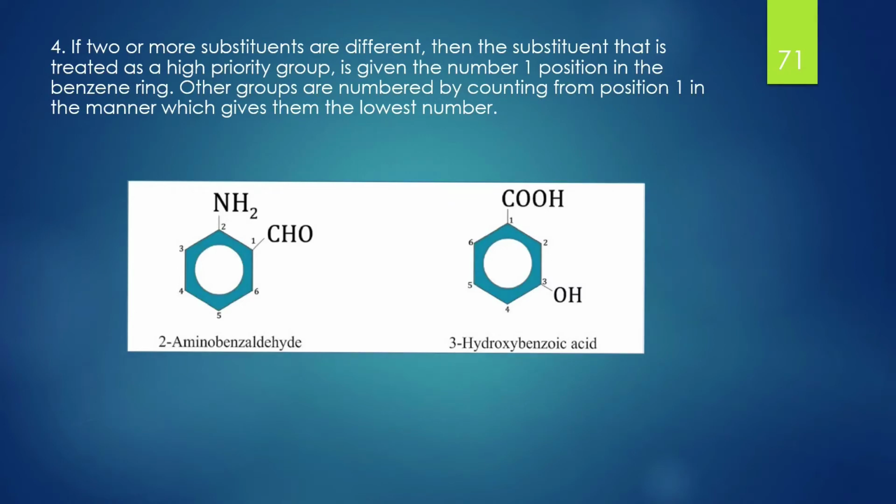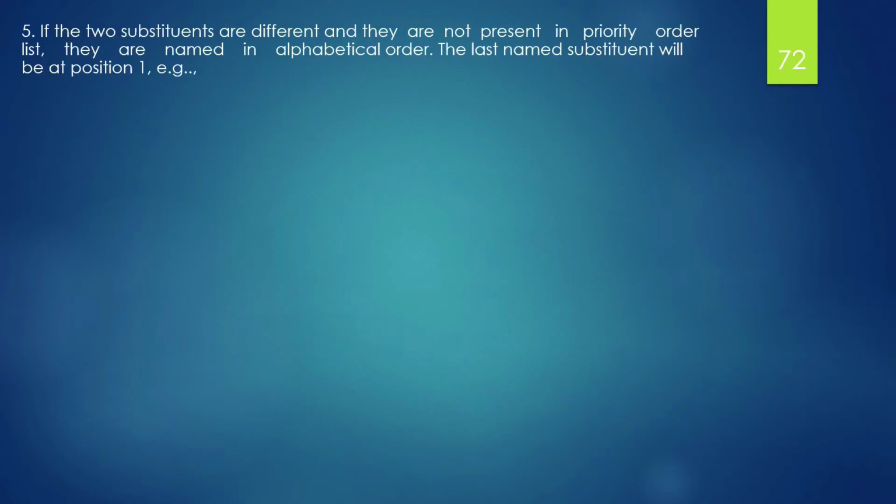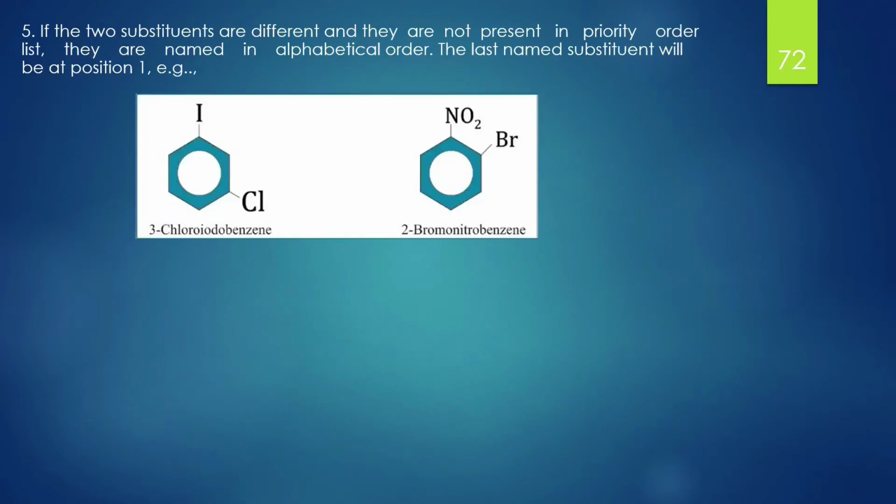For example, if we are prioritizing benzaldehyde as the main group, then the amine group has been given the second position, so the name would be 2-aminobenzaldehyde. Similarly, 3-hydroxybenzoic acid. The fifth rule suggests that if the 2 substituents are different and they are not present in the priority order list, they are named in alphabetical order. The last named substituent will be at position 1.